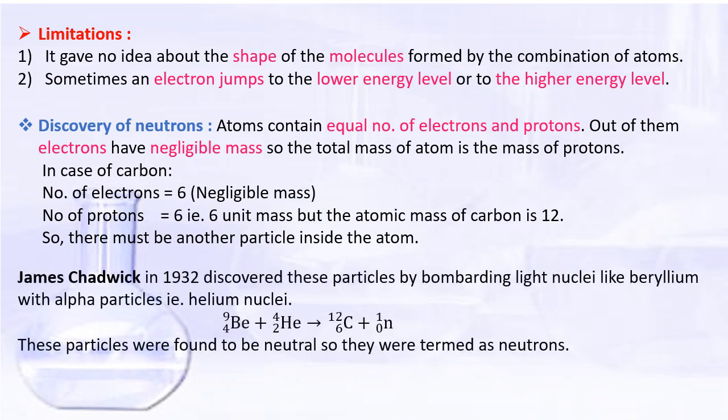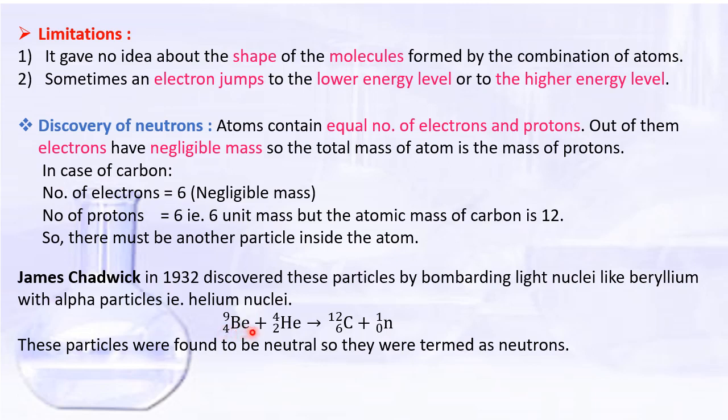So, dear students, James Chadwick in 1932 discovered these particles by bombarding light nuclei like beryllium with alpha particles. Actually, alpha particles are helium nuclei, which have 2 positive charge and mass 4. Let us see the reaction.